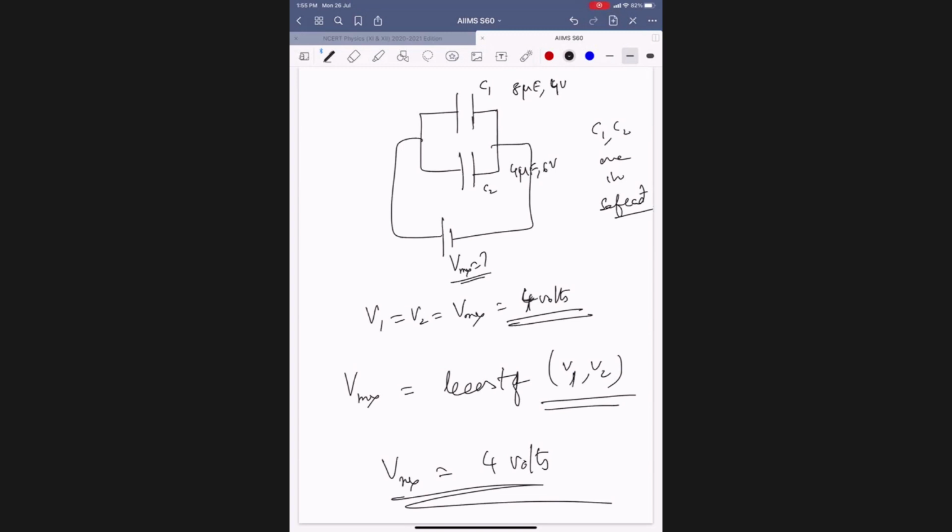Got it, everybody? Series, you have to go for which one? Least charge. In parallel, which one do you have to take? Least voltage. So that both will be in which condition? Safe condition.